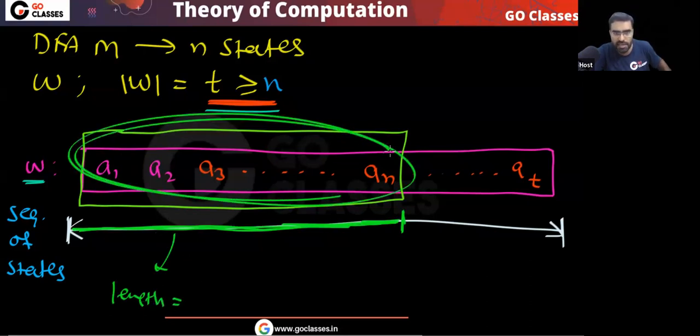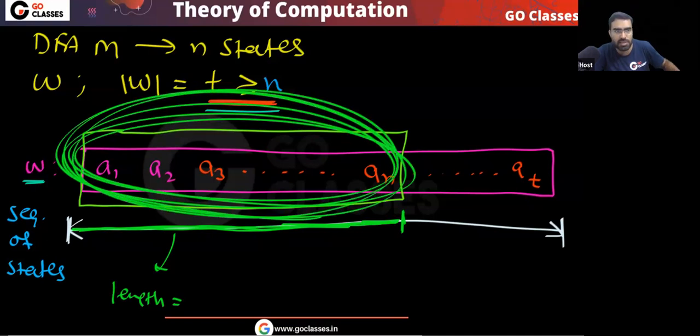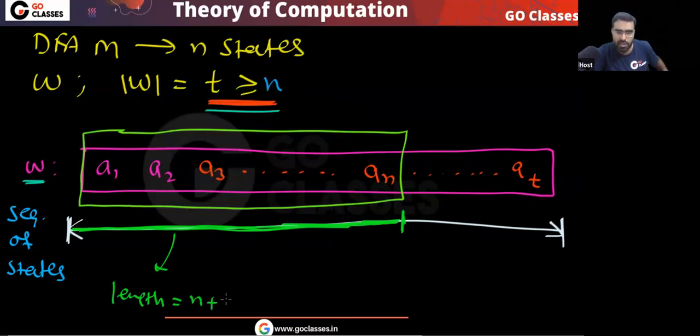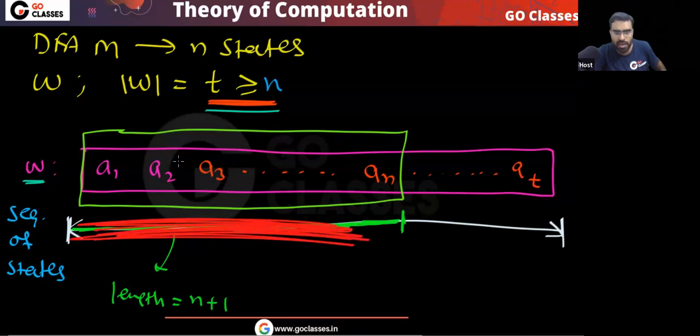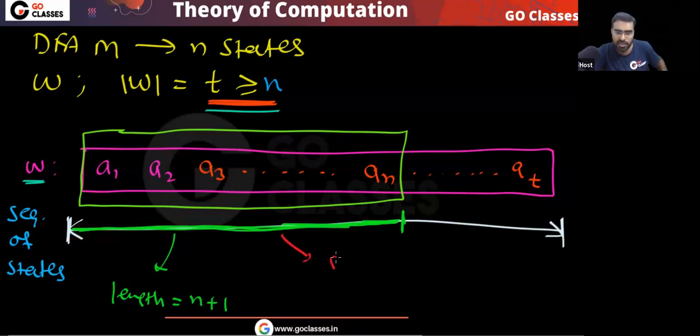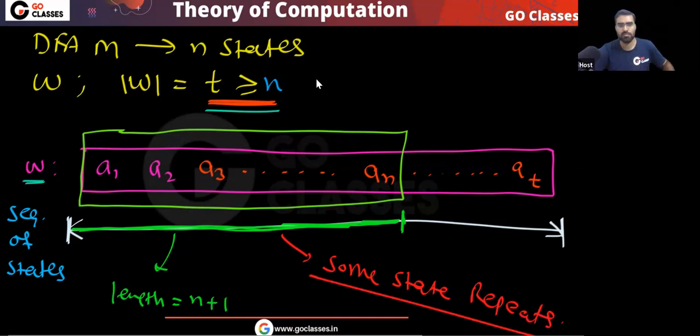For the first n symbols, you will get n plus 1 length. So definitely the DFA has n states, and in this area you have a total of n plus 1 states. So definitely some state repeats. So some state repeats for the first n symbols also.